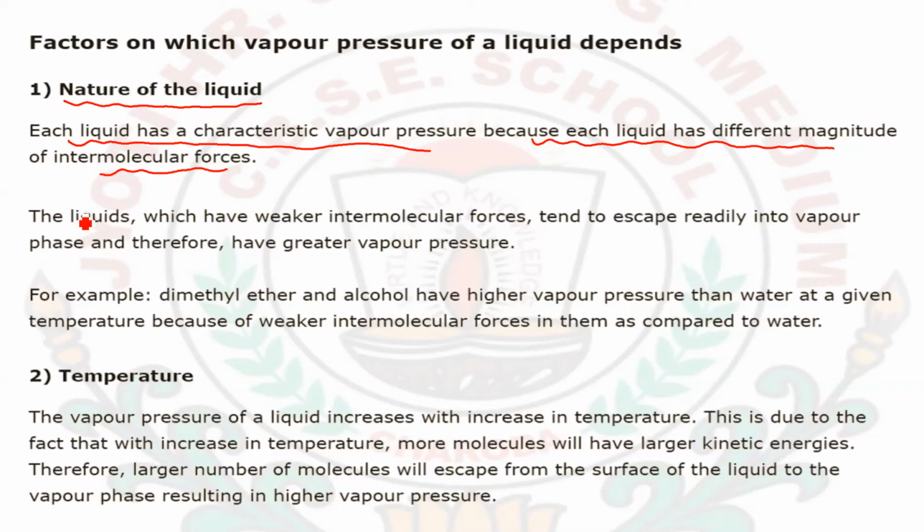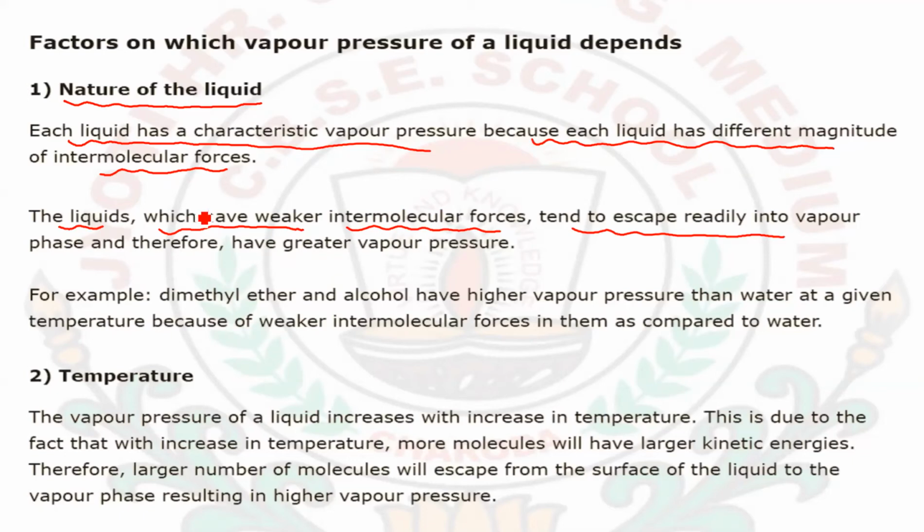The liquids which have weaker intermolecular forces tend to escape readily into vapors. As I have told you before, the more viscous liquids having more intermolecular forces between them will not readily convert into vapor, while the liquids which are less viscous and have lower intermolecular forces will easily convert into the vapor phase.